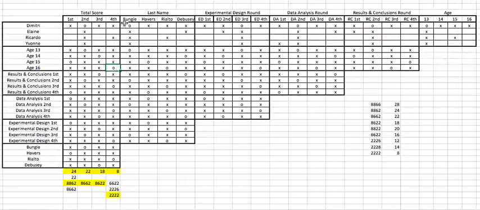So the 16-year-old is not a boy. So we go make sure that all the 16-year-olds have that. Oh, this one, not a boy. So we put that in there. And the 16-year-old here, not a boy. And here, not a boy. So then we know the 14-year-old is Ricardo, and X out the rest of that column.